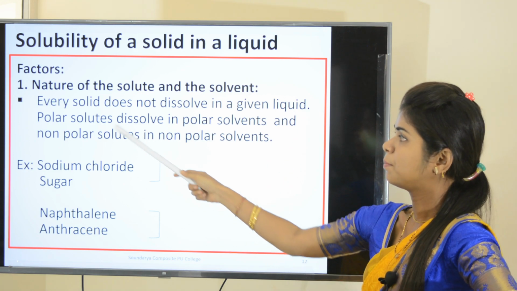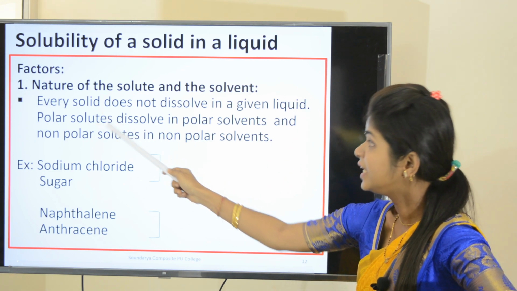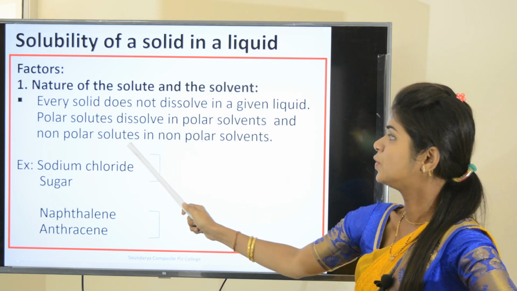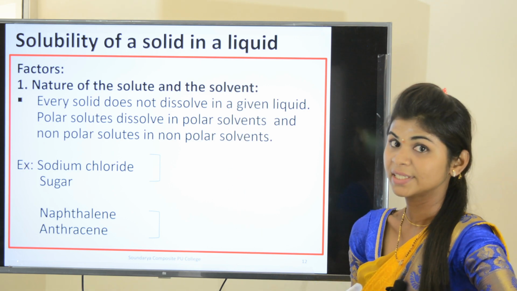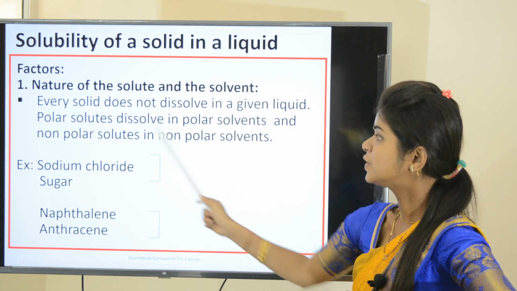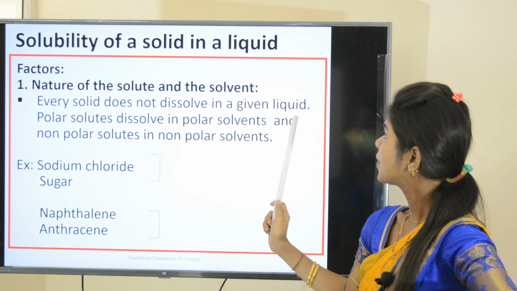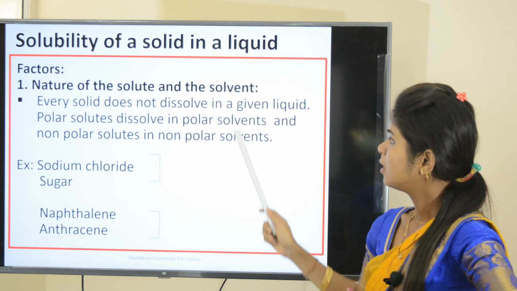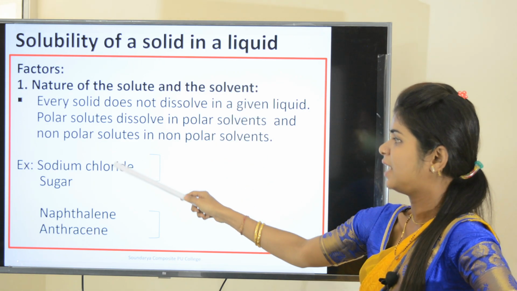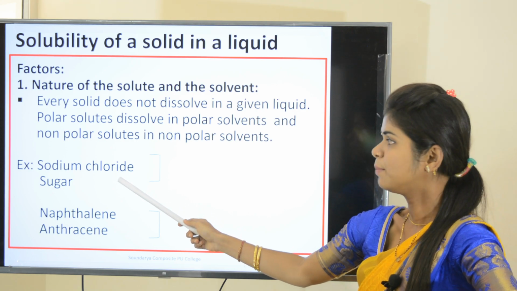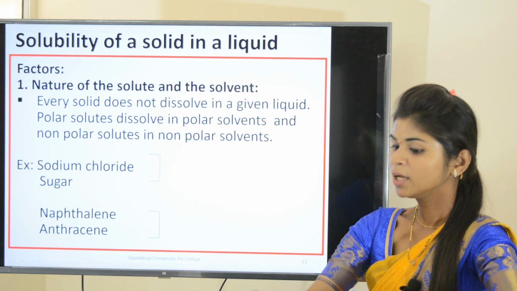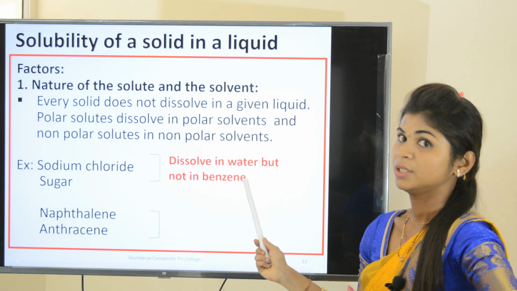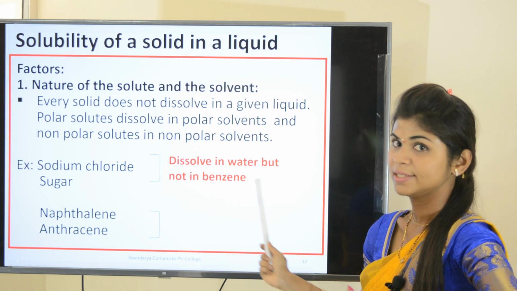For example, polar solutes dissolve in polar solvents only, as well as non-polar solutes dissolve in non-polar solvents. I repeat, polar solutes dissolve in polar solvents and non-polar solutes dissolve in non-polar solvents. We will study this statement by taking an example. Let us take sodium chloride and sugar. Sodium chloride and sugar, they dissolve in water, right? But they will not dissolve in benzene.